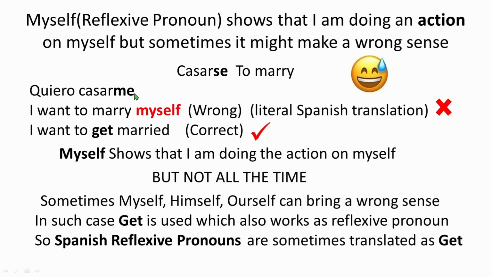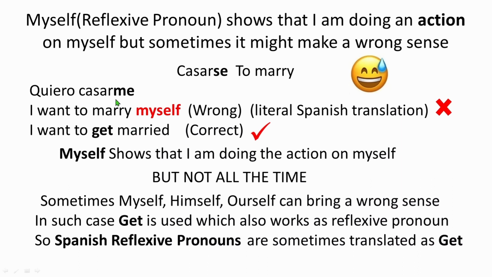I put me here because when I say I marry, I do that action on myself, right? I'm doing my marriage, like I'm getting married, right? So if I literally translate this, it would be I want to marry myself, because me means myself, right? That's what we've learned so far, but it is incorrect. So we cannot always translate the Spanish literally into English. Rather, the right way to say it would be I want to get married, right? This makes correct sense, right?